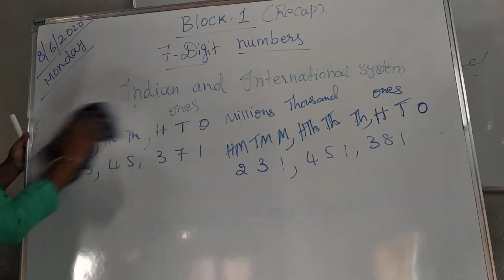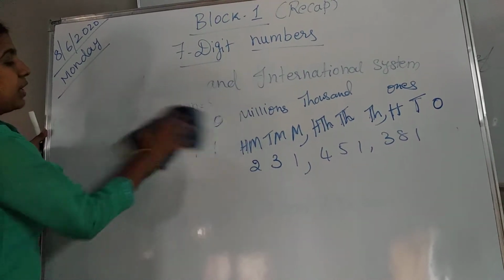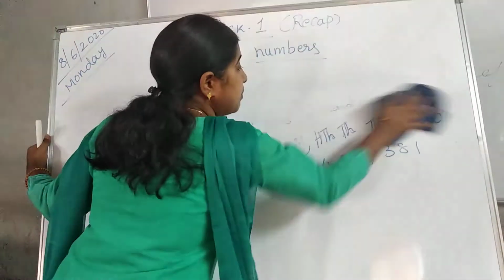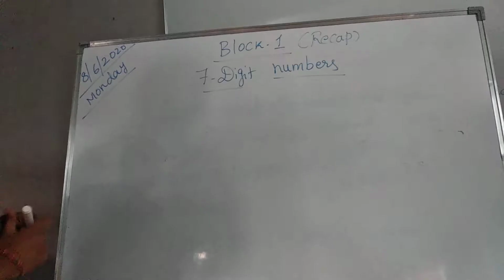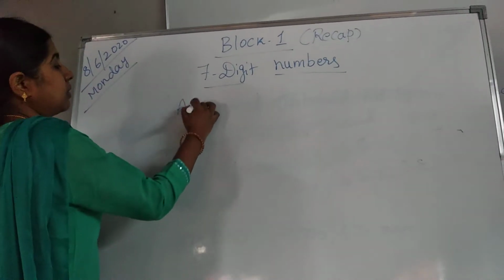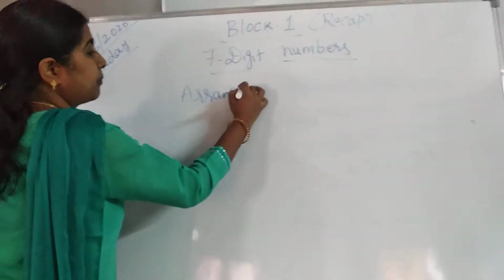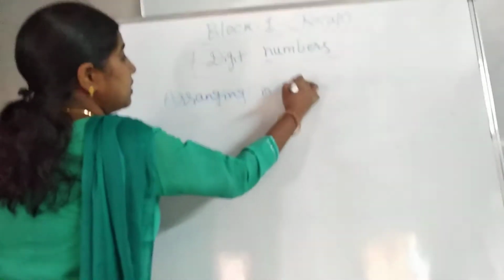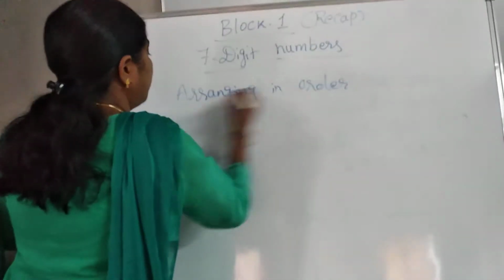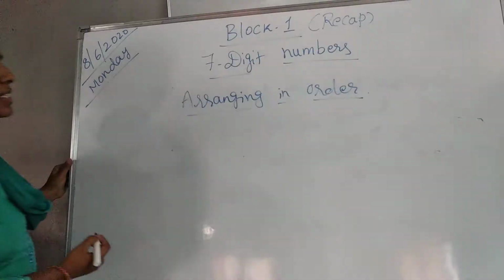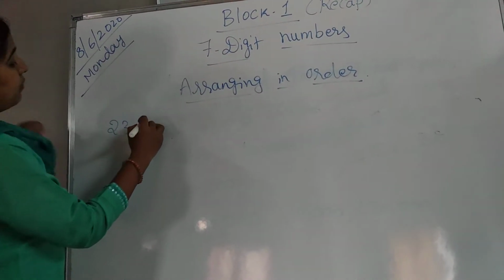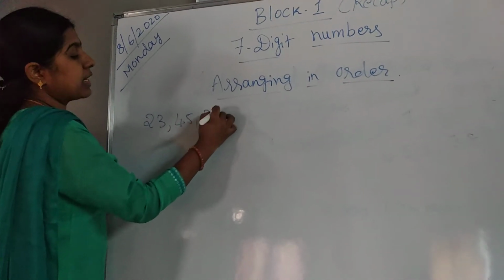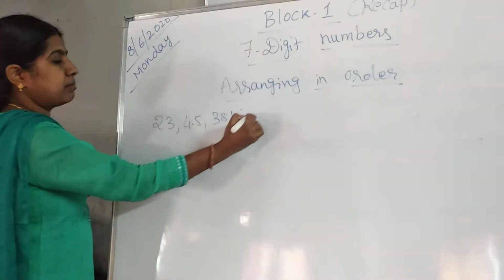Next topic is arranging the numbers in order. So how to arrange the numbers in order? Previously what we discussed, whenever we are arranging any numbers, first what do we have to check before arranging the numbers? I will give some numbers.